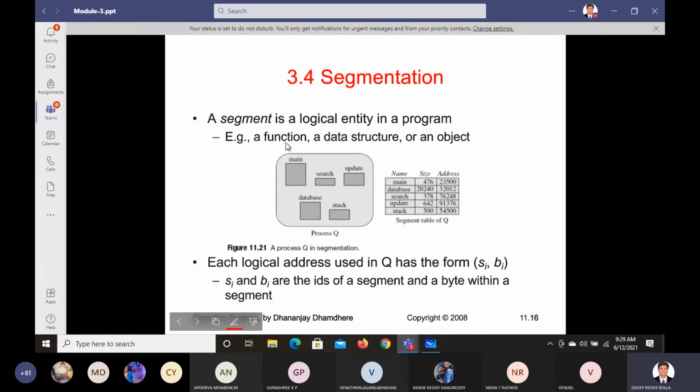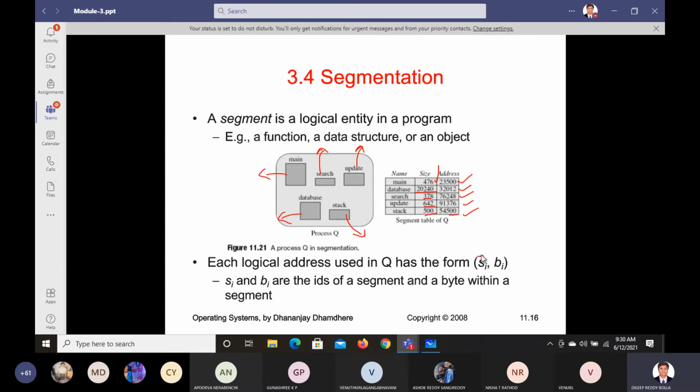So next is segmentation. See this one here. We are giving space for main memory, search memory, update part, database part, and stack part. Like this we are trying to give the memory. You see here, for main memory the size is 476; this much only it requires. A random example is given like this. For the database, this much size and this much address it requires. For search memory, there is a size and an address. This is how the segmentation is given.